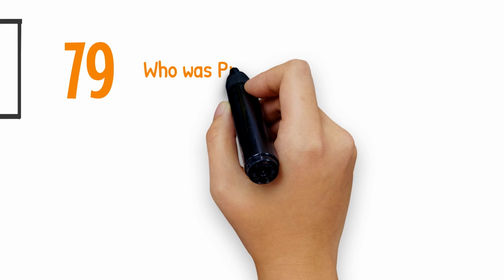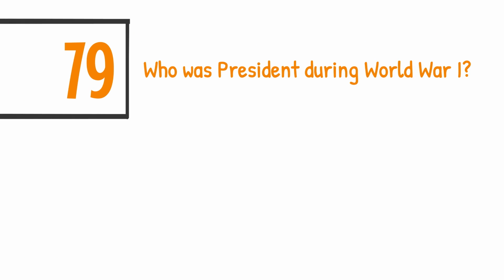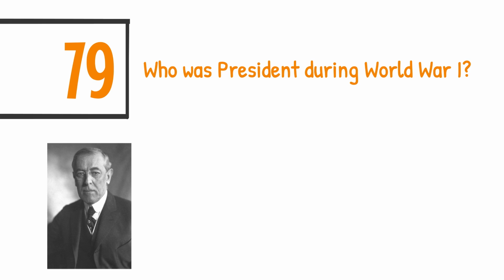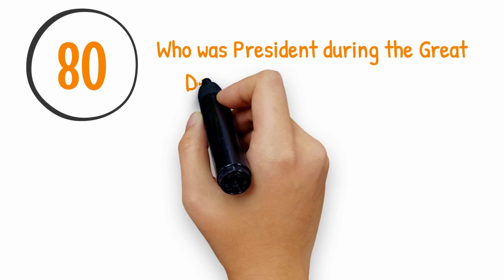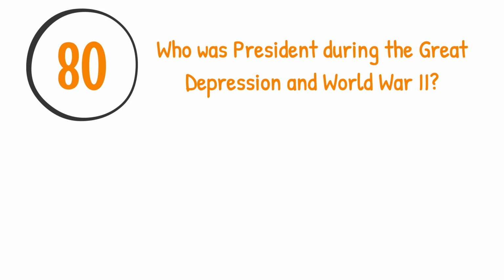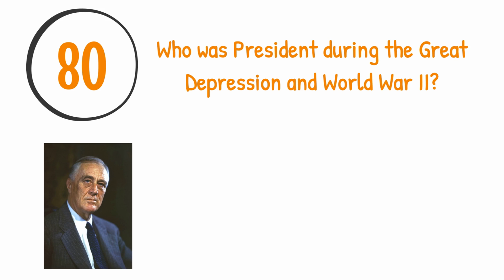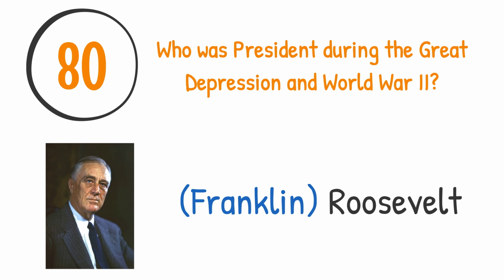Who was president during World War I? Woodrow Wilson. Who was president during the Great Depression and World War II? Franklin Roosevelt.